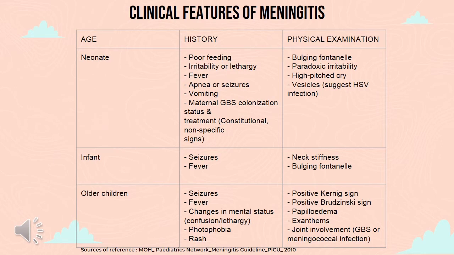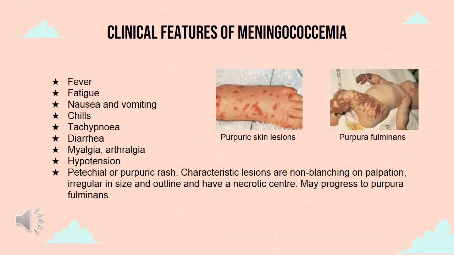Next, for infant, patient can present with seizure or fever, and upon physical examination, we can see neck stiffness and bulging fontanelle. For older children, patient can present with seizure, fever, changes in mental status, photophobia and rash. And upon physical examination, we can see positive Kernig sign, positive Brudzinski sign, papilloedema, exanthems and joint involvement. Now for the clinical features of meningococcemia, the features are fever, fatigue, nausea and vomiting, chills, tachypnea, diarrhea, myalgia, arthralgia, hypotension and petechial or purpuric rash. For the petechial or purpuric rash, the characteristic lesions are non-blanching on palpation, irregular in size and outline and have a necrotic center. They also may progress to purpura fulminans.